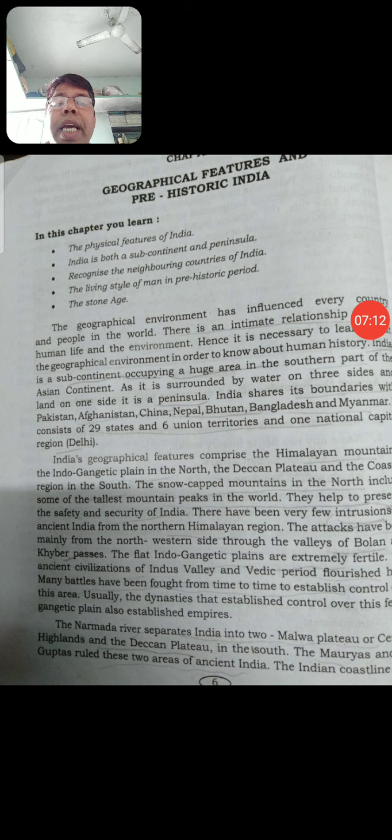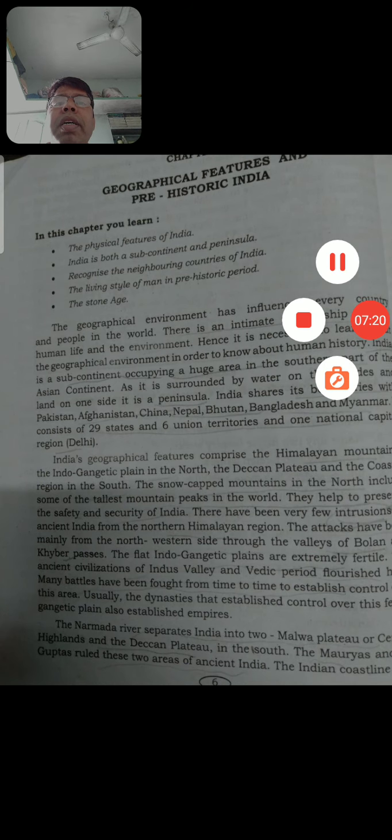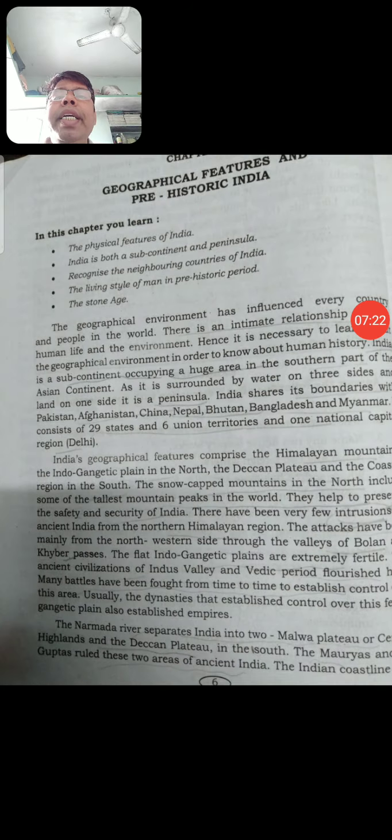Then there have been very few intrusions in ancient India from the northern Himalayas. Here it was very difficult to enter India because Himalayas were there, therefore we see only a few attacks from outsiders.